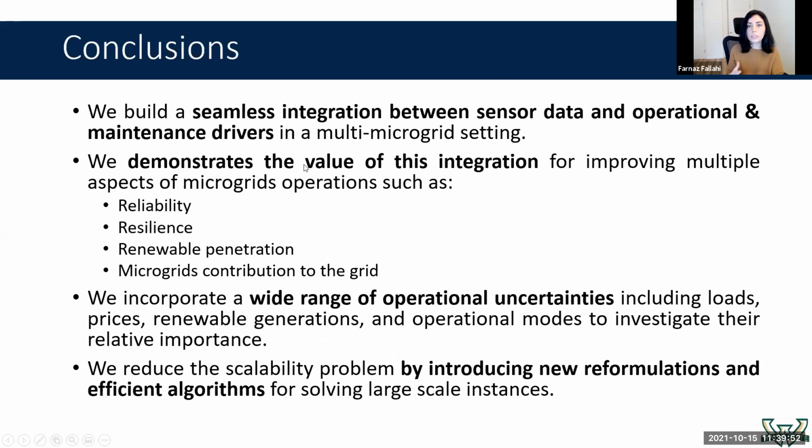So at the end, we could build an integration between sensor information and operations and maintenance decisions in a microgrid setting. We show the value of this integration and of using sensor information in improving different operational aspects of microgrids, such as reliability, resilience performance, and microgrid contribution to the grid. And we incorporate a wide range of uncertainties for demand, market prices, and operational modes of the microgrids, and we could fix the scalability issue by reformulating the problem and developing solution algorithms to solve large scale cases.